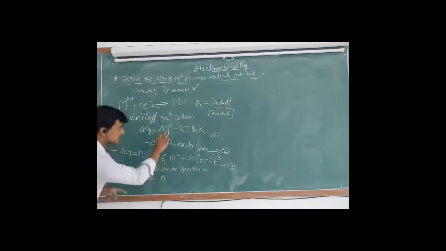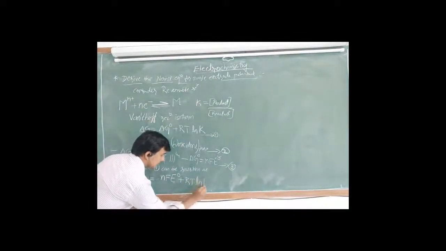Can I substitute? Minus nFE. In a similar way, delta G naught, its value is minus nFE naught. What is remaining? Plus RT ln K.